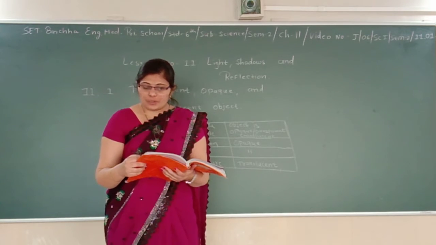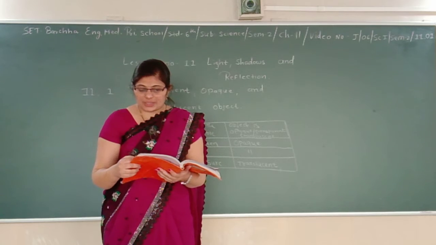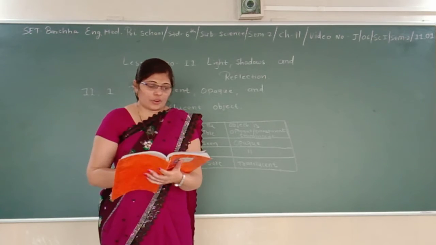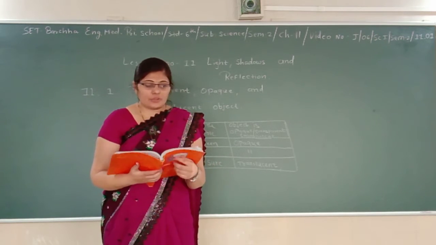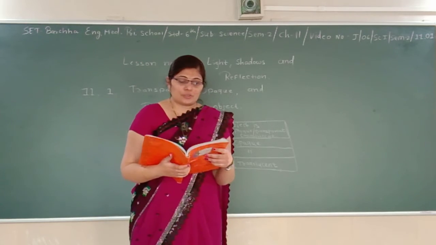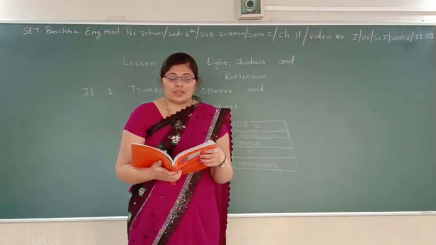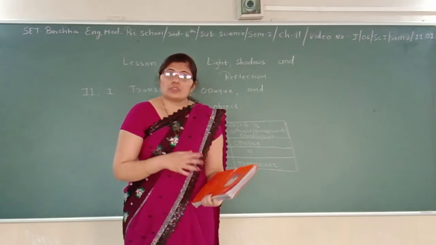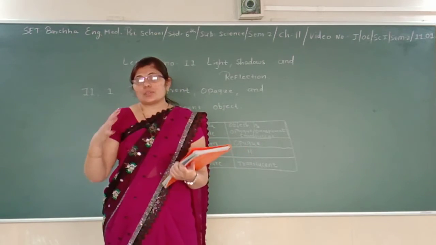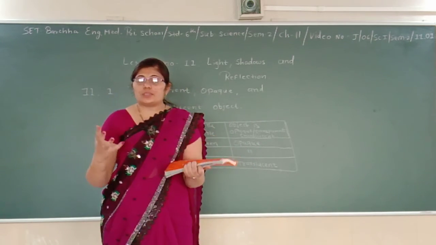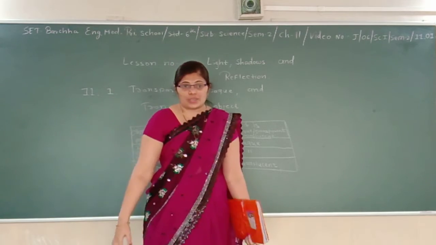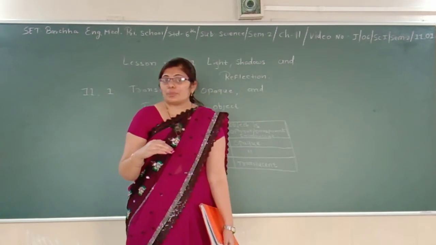We see that the given object or material could be transparent, translucent or opaque depending on whether it allows light to pass through it completely, partially or not at all. So this just depends on the material of the object. If it is opaque, then light cannot pass through it.